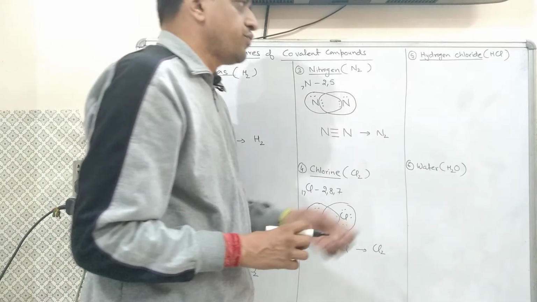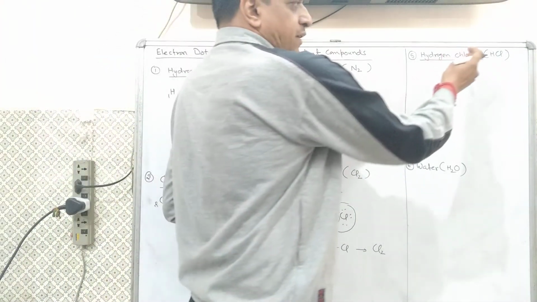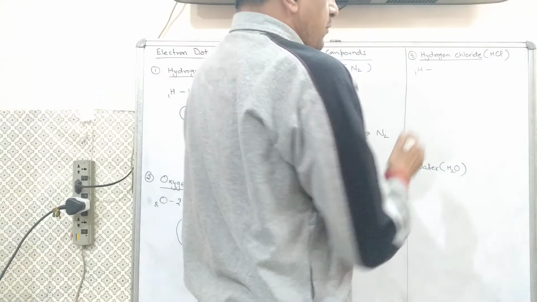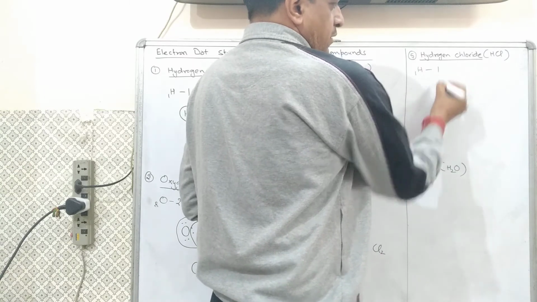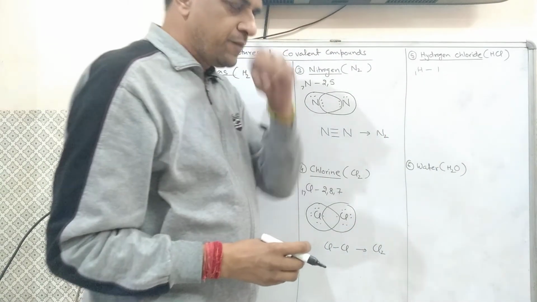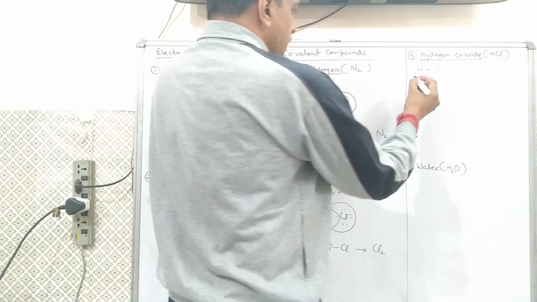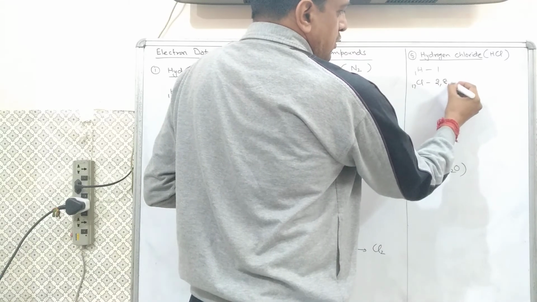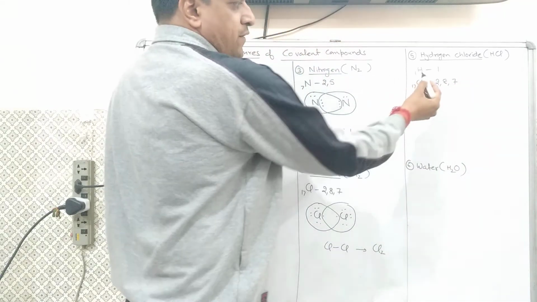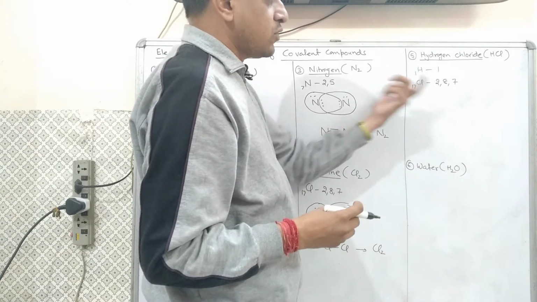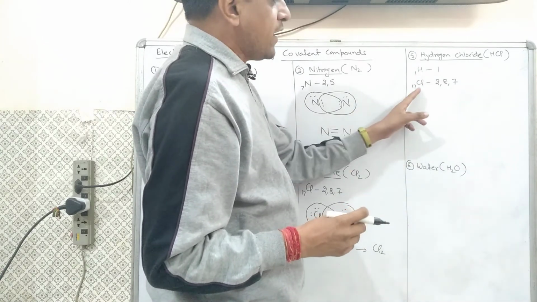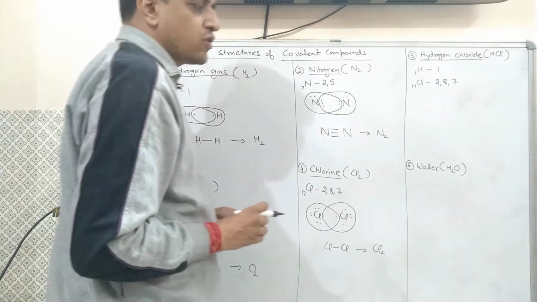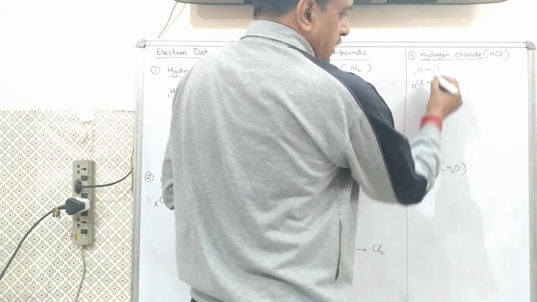Now come to the fifth compound, that is hydrogen chloride. In this, 2 different atoms are combining. First is hydrogen, atomic number is 1, electronic configuration is also 1, and the second one is chlorine. Chlorine atomic number 17, electronic configuration is 2, 8, 7. Hydrogen requires only 1 electron to attain stability, while chlorine has 7 electrons and also requires 1 electron to attain stability.